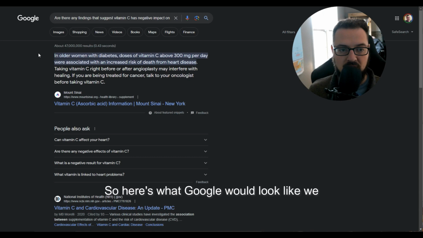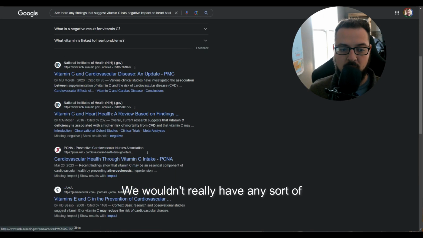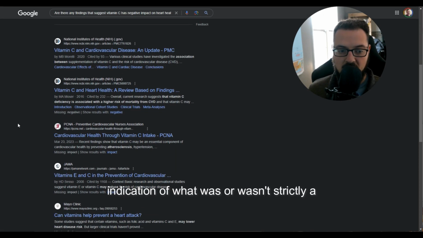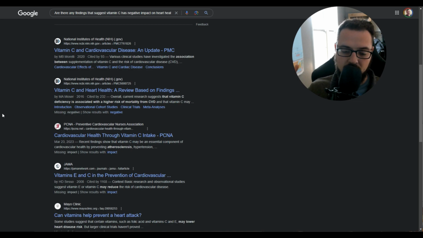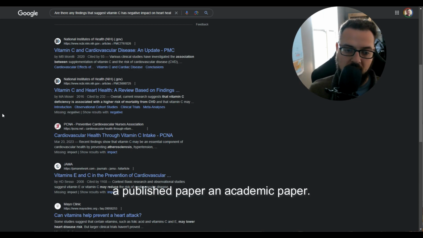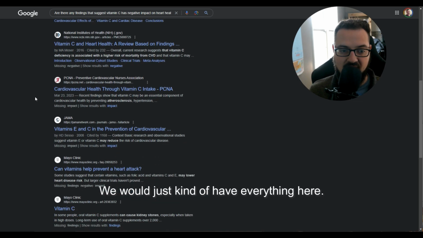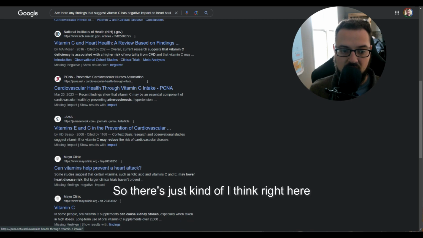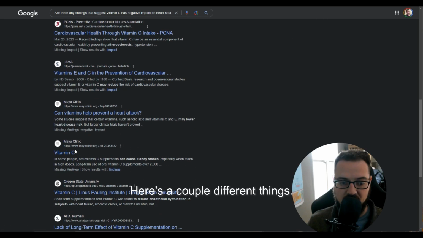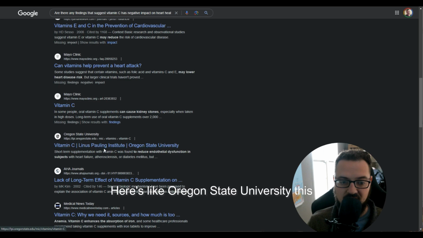To show you what Google will provide, just as a contrast, here's what Google would look like. We would just have everything broken down. We wouldn't really have any indication of what was or wasn't strictly a published paper, an academic paper. We would just have everything here. I think right here is an article. Here's a couple different things. Here's Oregon State University. This may or may not be an actual paper right here.